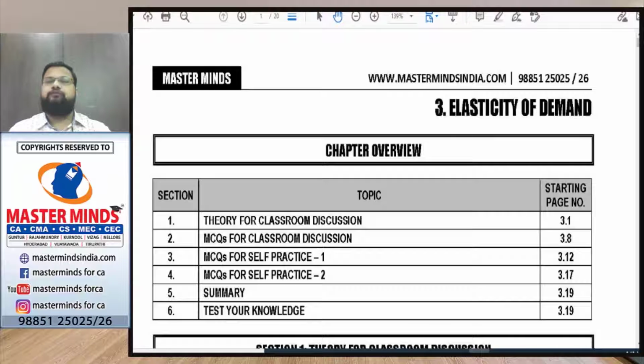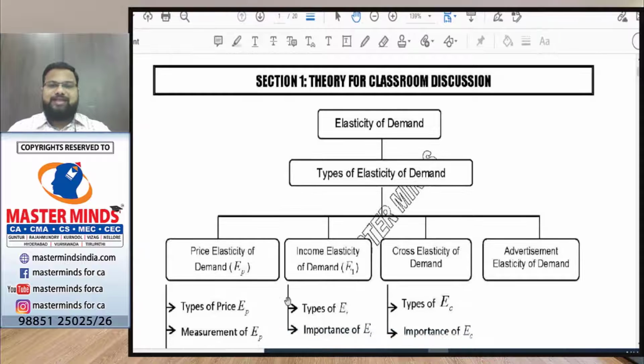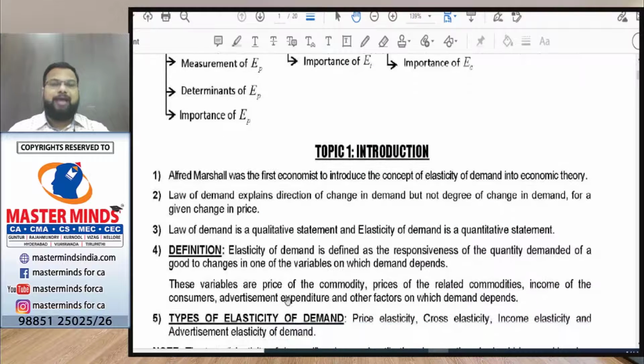Let us do the revision of elasticity of demand. Okay, so elasticity of demand. What do you mean by elasticity of demand? Elasticity of demand is nothing but we try to measure the change in demand due to change in its determinants.